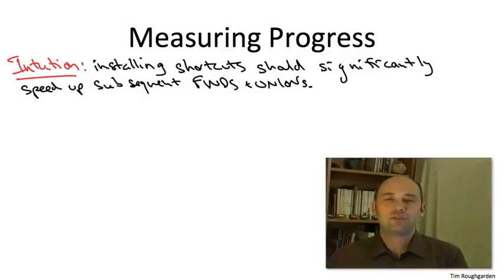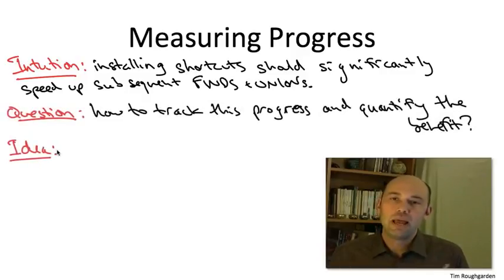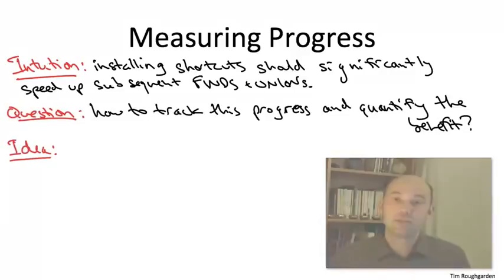And on some level, it's sort of clear that things have to be sped up. We're replacing an old chain of pointers with a single pointer, so you can only go faster. But how do we keep track of this progress? How do we compile this intuition and make it into a rigorous guarantee?